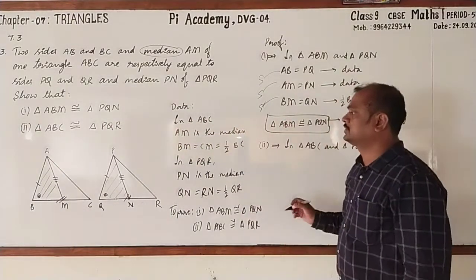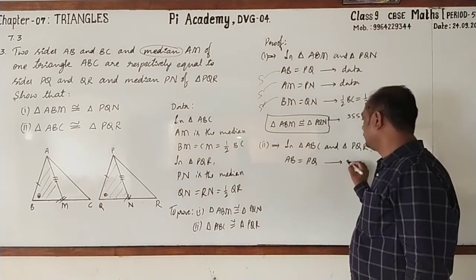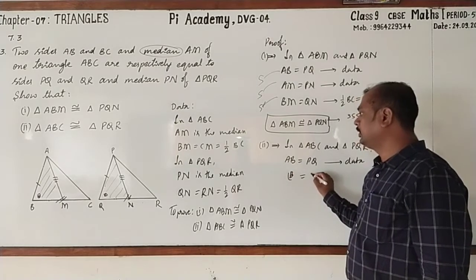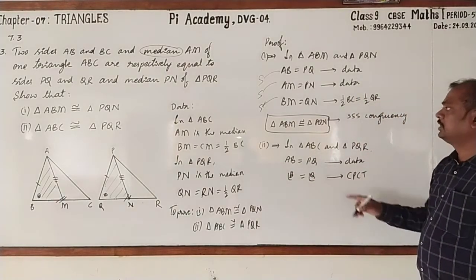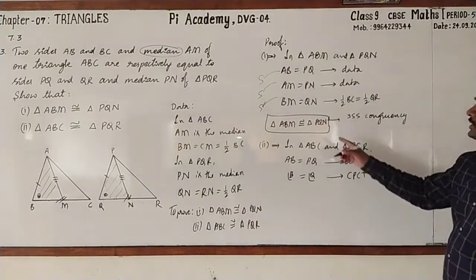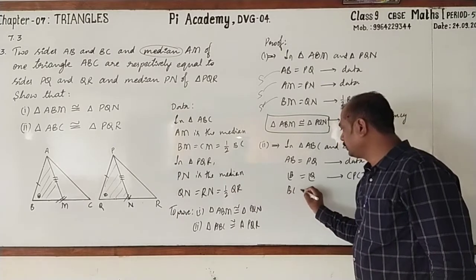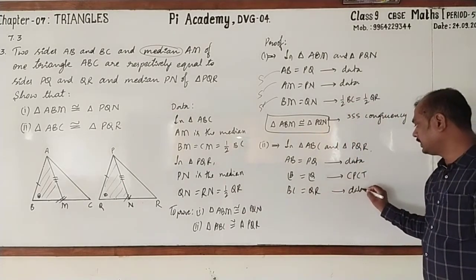Followed? Right. AB equals PQ. It is from data. Next, angle B equals angle Q. It is from CPCT, as triangle ABM is congruent to triangle PQN. Next, BC equals QR. Again, it is from data.